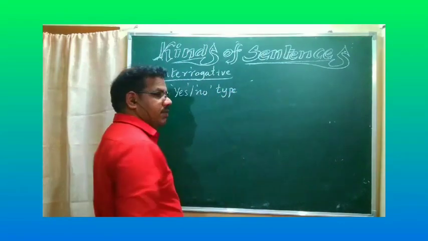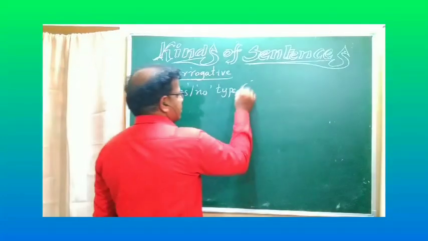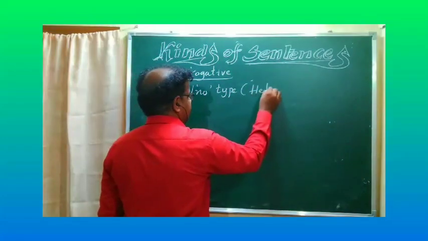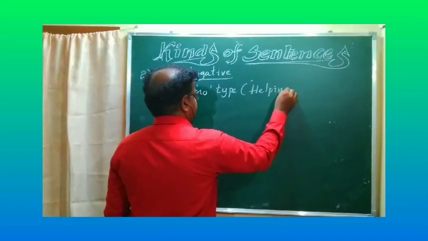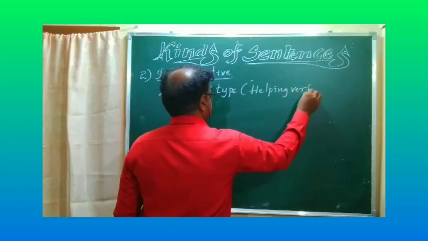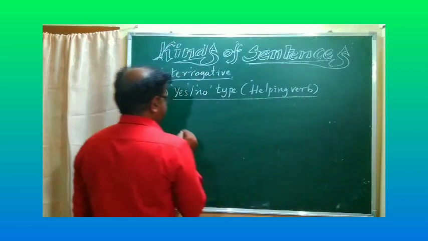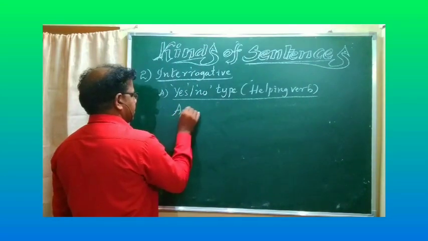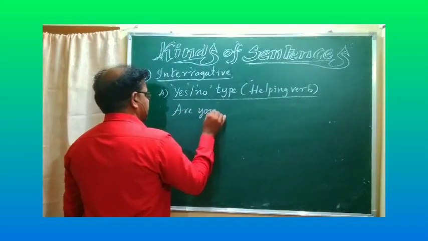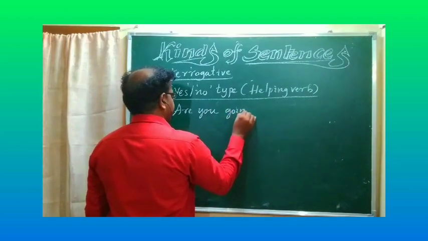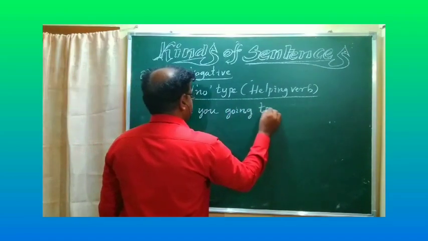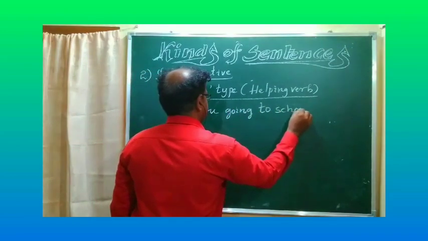Otherwise, you may remember it as questions that start with a helping verb. For example, are you going to the movie? Are you going to school? Like that.